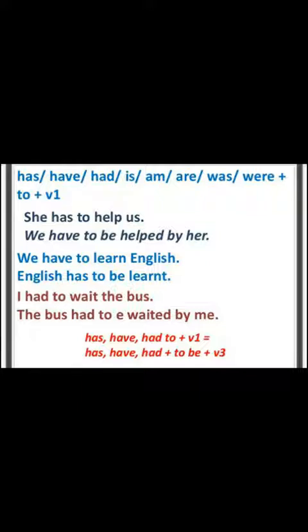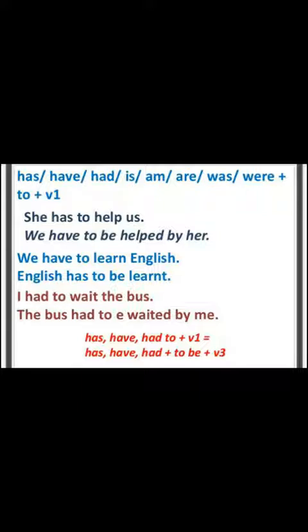We have to learn English. We is the subject, have to is the helping verb, learn is the first form of the verb, and English is the object. So English you have to bring first as a subject. So it will change like this: English has to. English is a language, so it is singular, and it takes has. English has to be learned.